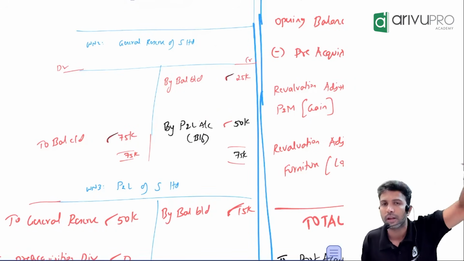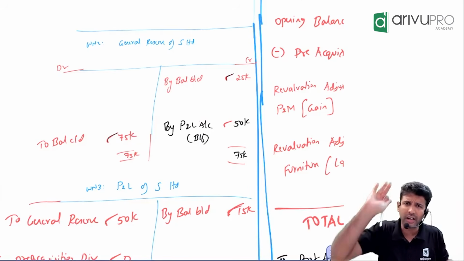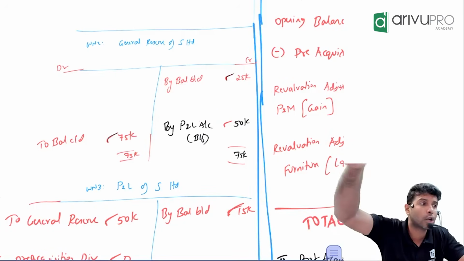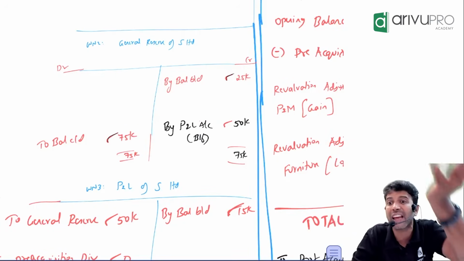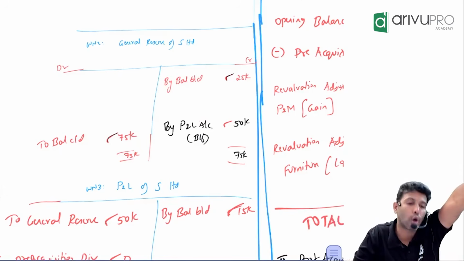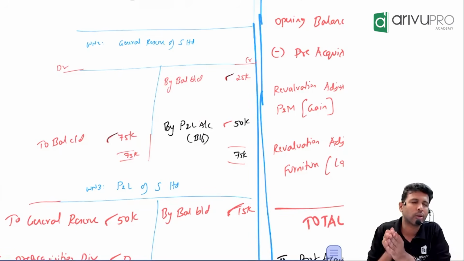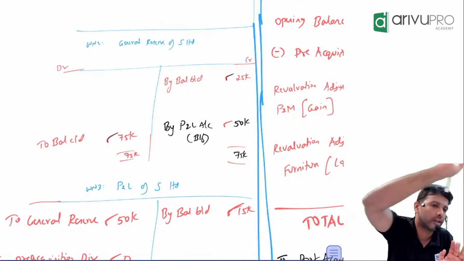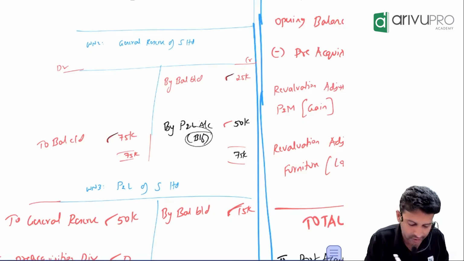You don't do any transaction with general reserve, right? General reserve can only increase provided you transfer some balance from P&L to general reserve. That is the only possible case where general reserve balance can increase. What is this 50,000? This 50,000 is nothing but the amount transferred from P&L to general reserve. So the posting here will be what? By P&L, calculated or balancing figure?